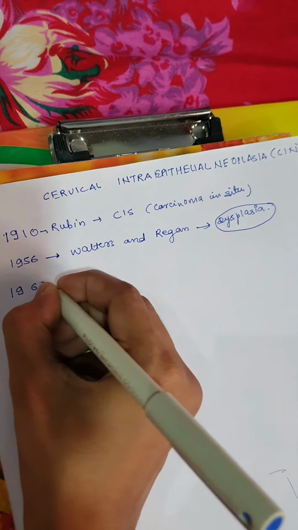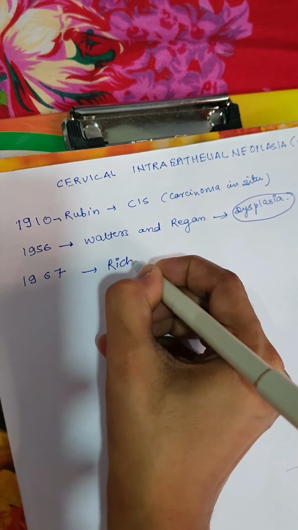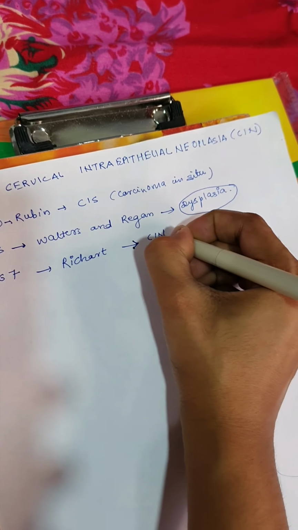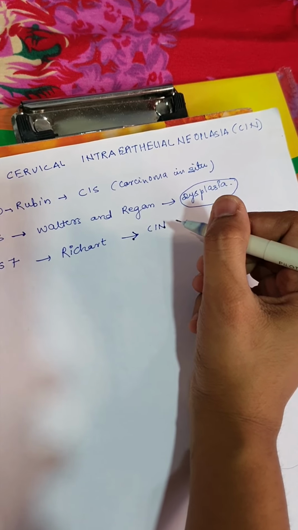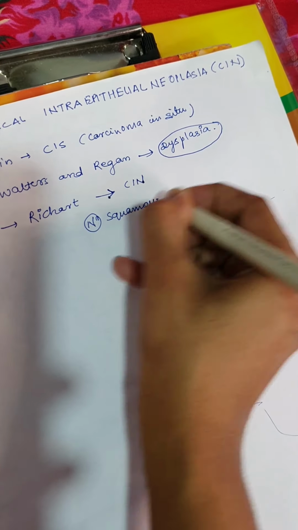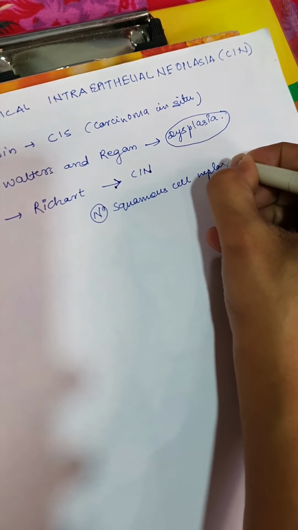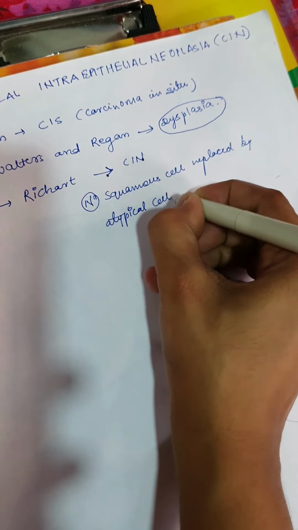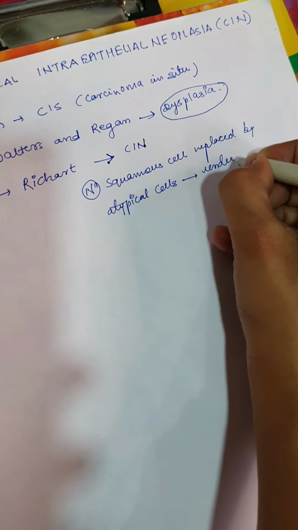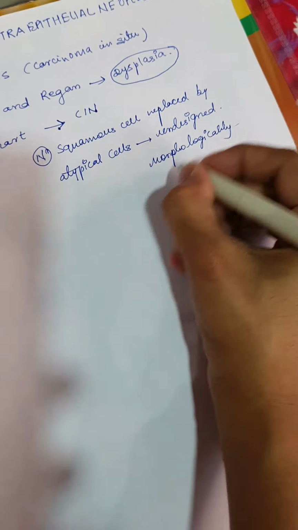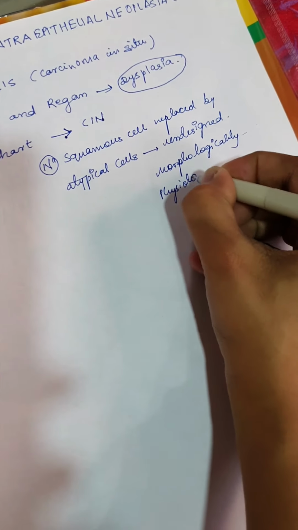In 1967, Richard finally gave the whole world the concept of CIN, where the normal cervical squamous cells are replaced by atypical cells. Now what are atypical cells? Atypical cells may be the undesigned cells. Undesigned cells means they are different morphologically and physiologically from the normal cells.